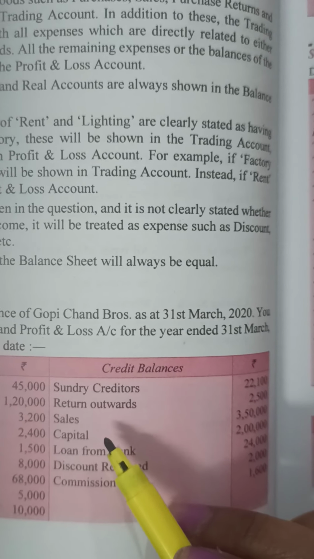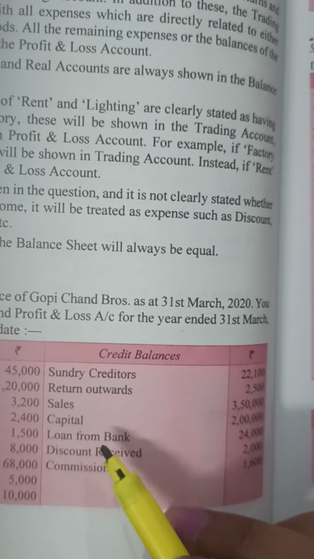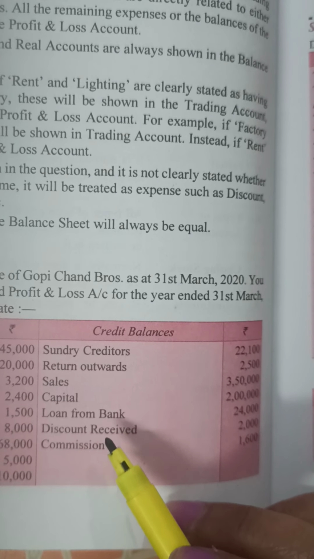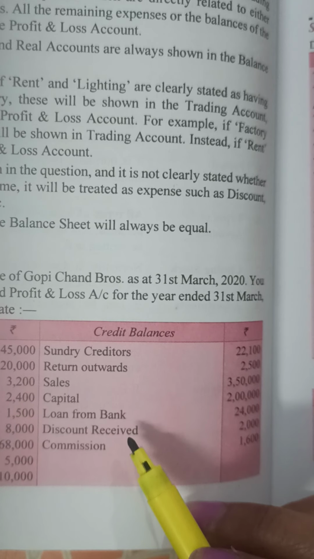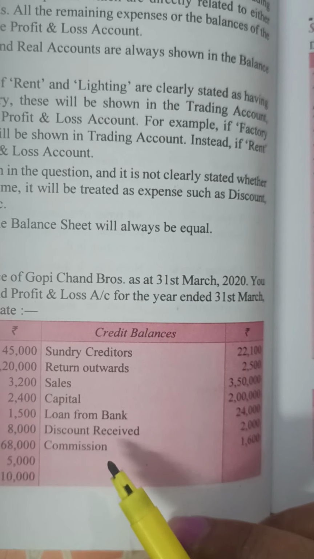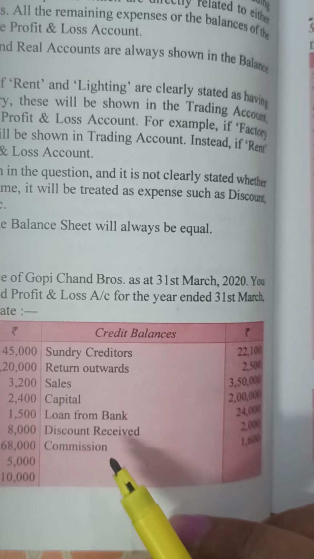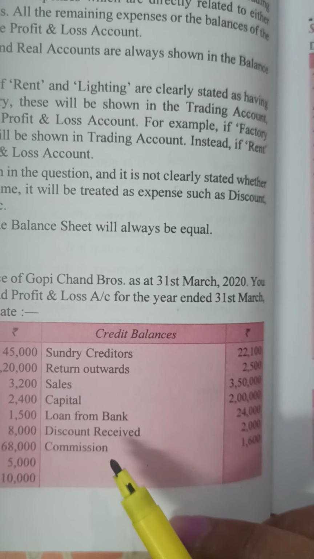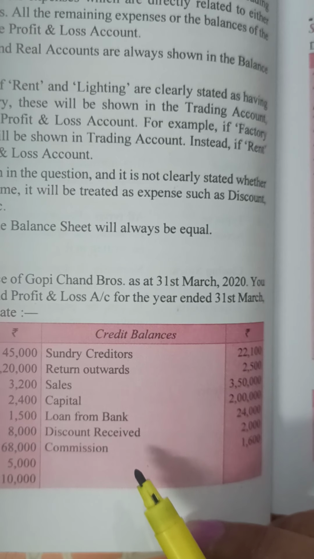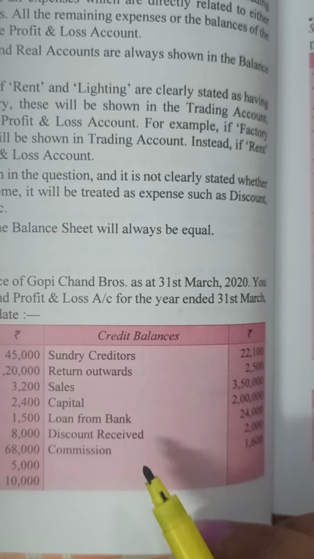Capital, the balance sheet, liability side of balance sheet. Loan from bank, liabilities of balance sheet. Discount received, credit side of P&L account. And commission has not been given. Where will the commission come? Only commission, in case it is commission received, will come on the credit side of P&L account, and you will find out the trading account.